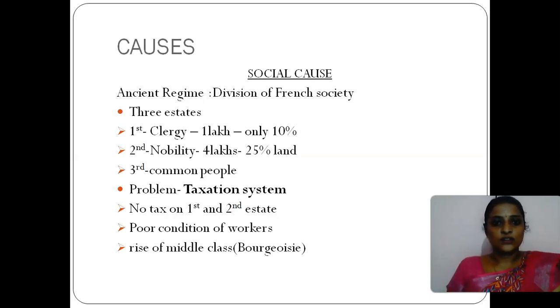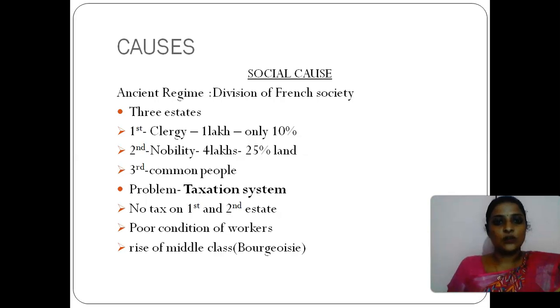Second one, social causes. At that time, France had a society called the Ancient Regime. Ancient Regime means a kind of division which prevailed in those times. French society was divided into 3 estates. Estate means classification. That's it. First estate means clergy, second means nobility, and third means common people. The first estate included only 1 lakh people, the second estate included 4 lakh people, and the third estate included the majority group, that is common people.